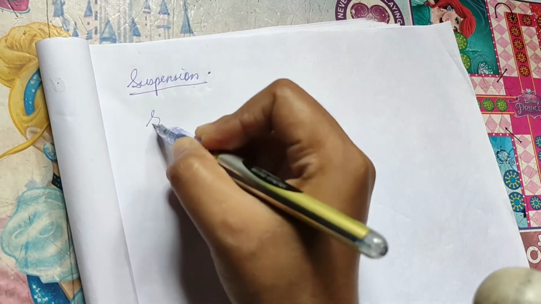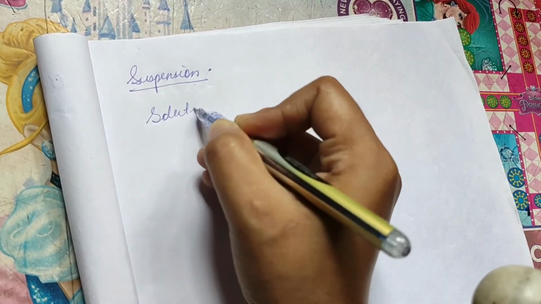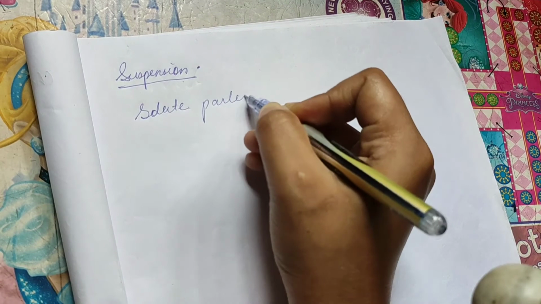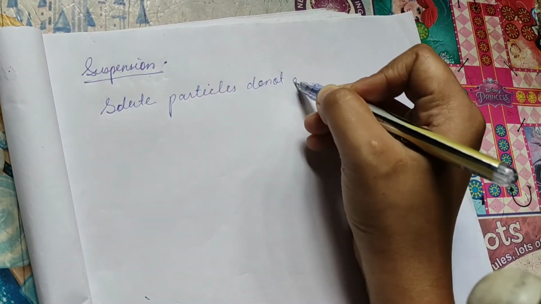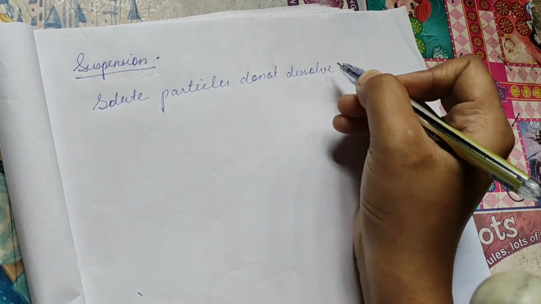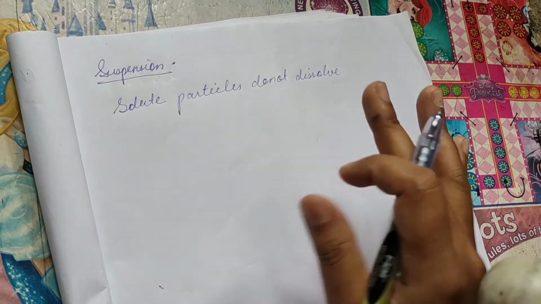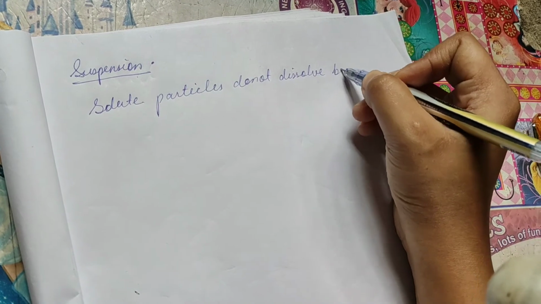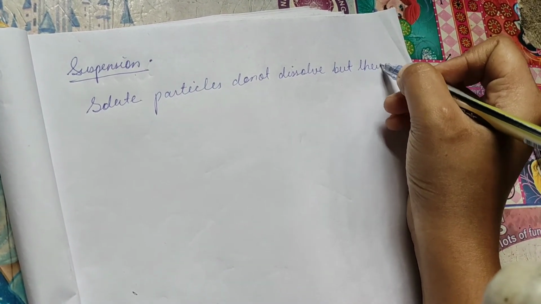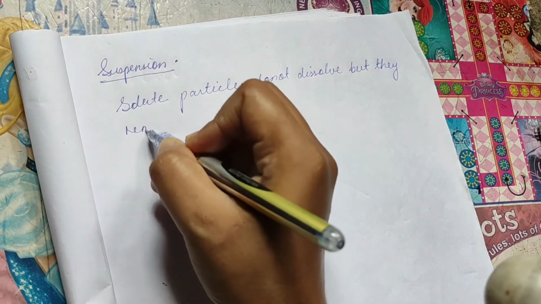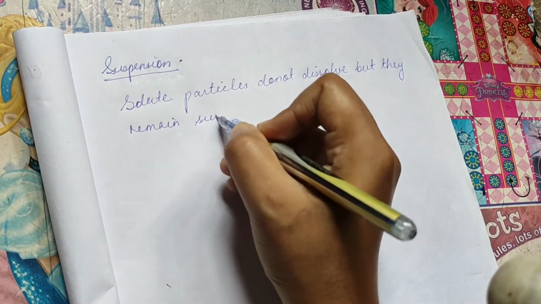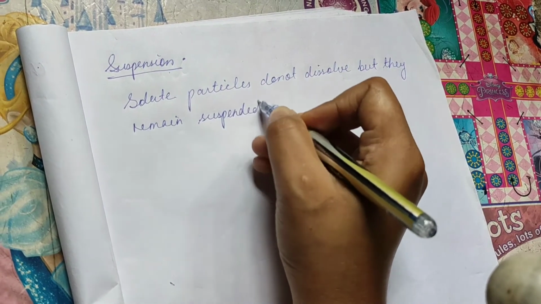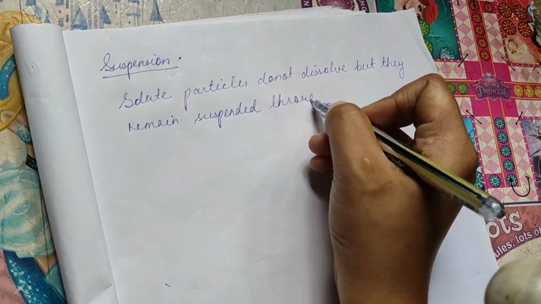Okay, so here the solute particles do not dissolve, but they remain suspended throughout the bulk of the medium.